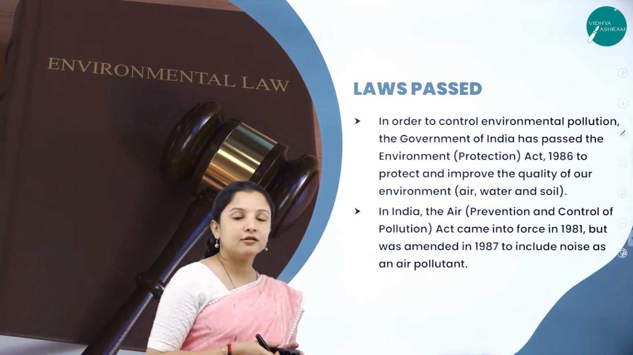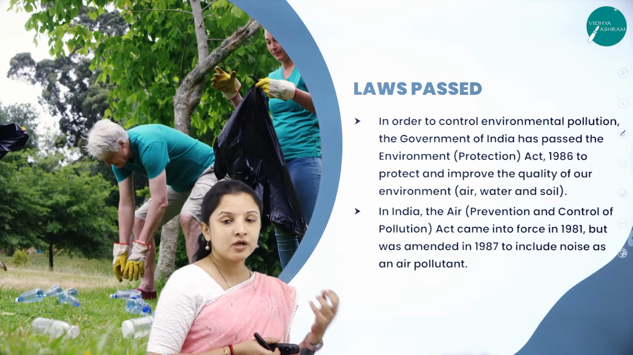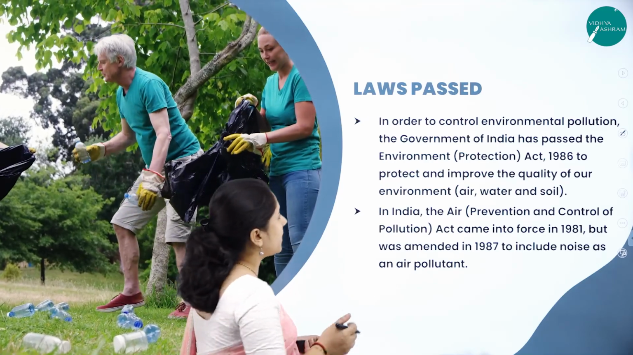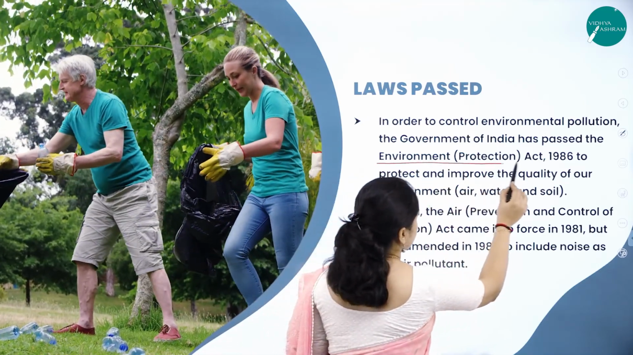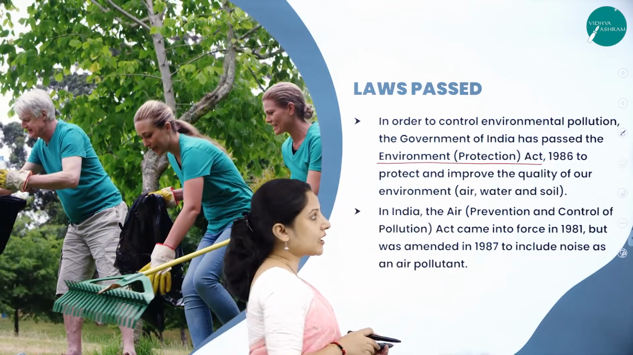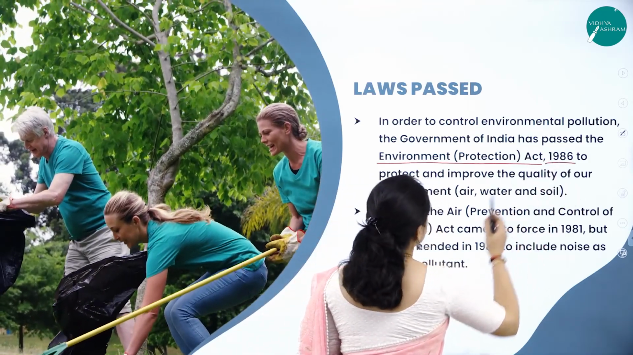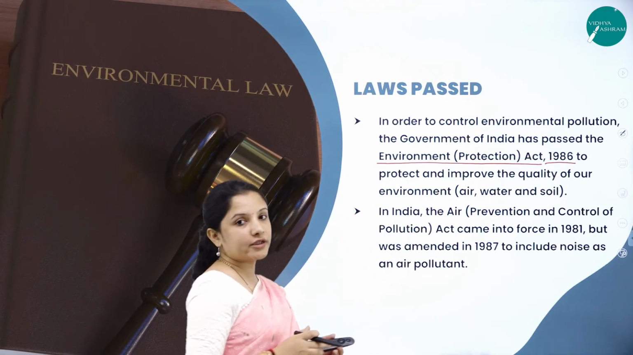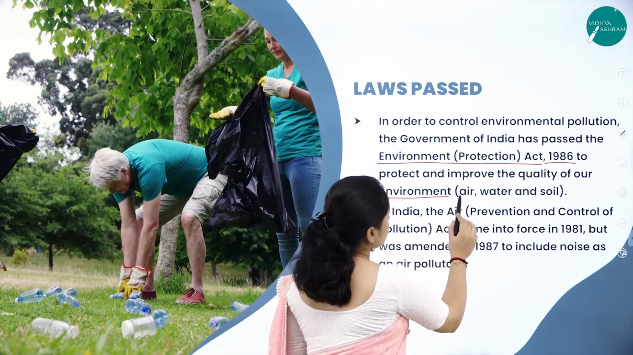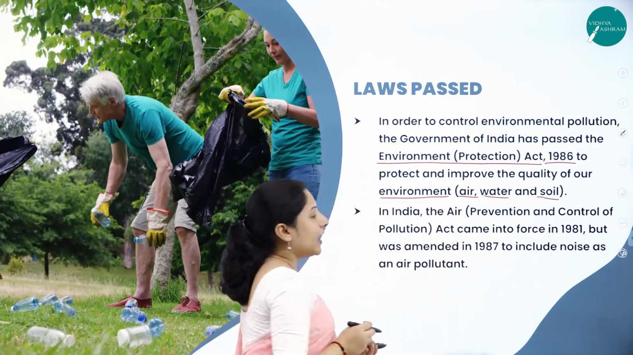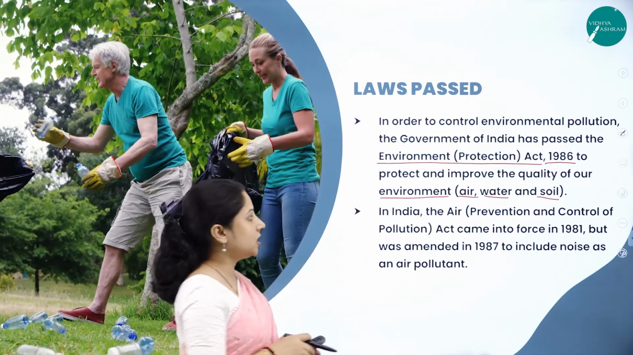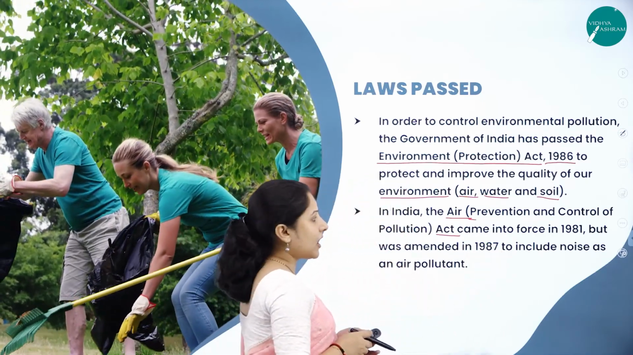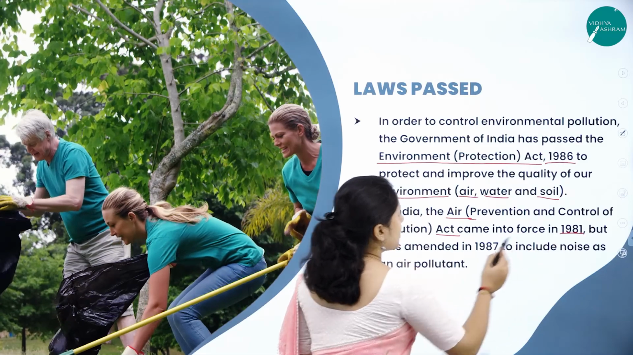Here there are certain laws that have been passed to control pollution. In order to control environmental pollution, the Government of India has passed the Environment Protection Act, called the Environment Act, which came into effect from 1986 in order to protect and improve the quality of the environment, such as the quality of air, water and soil. And to prevent air pollution, the Air Act, called the Air Prevention and Control of Pollution Act, came into force in the year 1981.